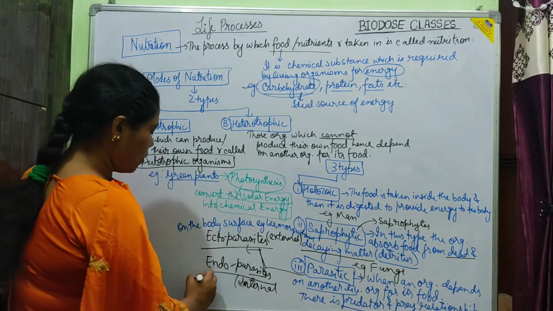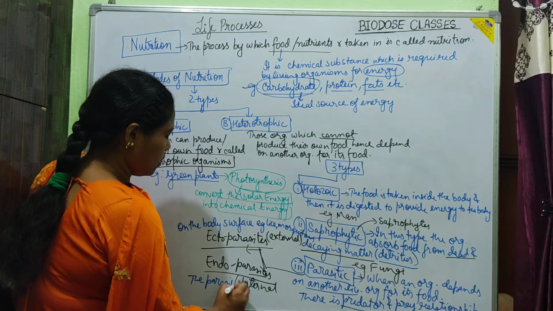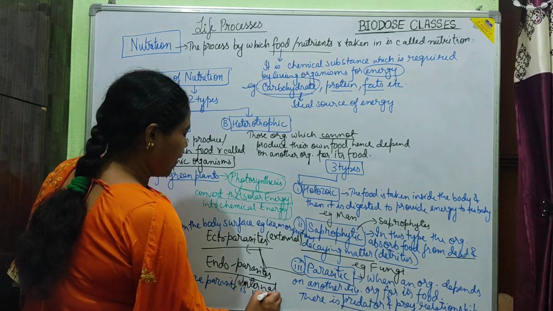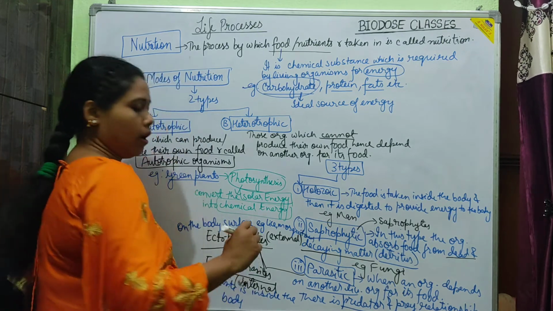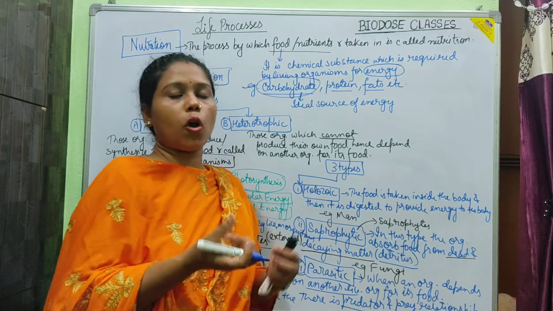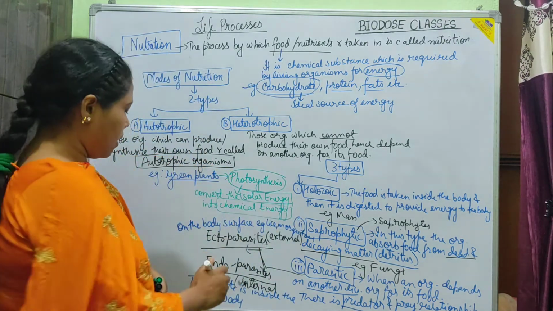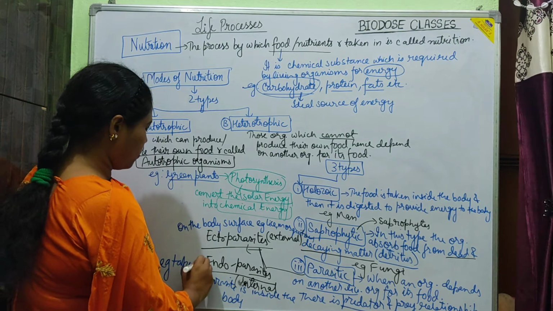And endo, the parasite is inside the body. They are present inside the prey's body or host body, and they are absorbing food from inside. Like we would give an example of tapeworm.